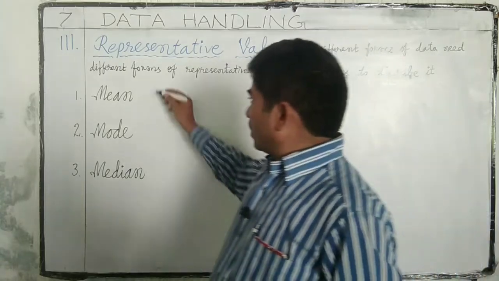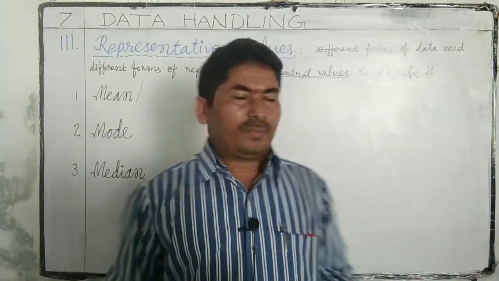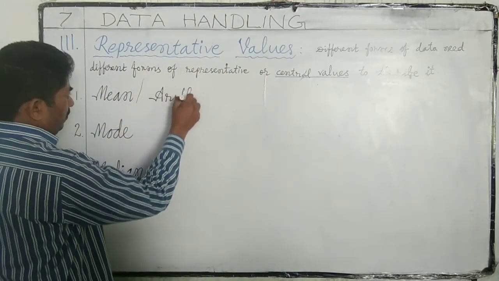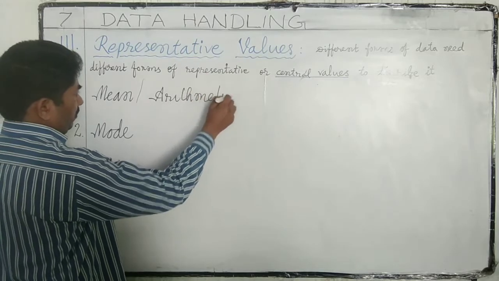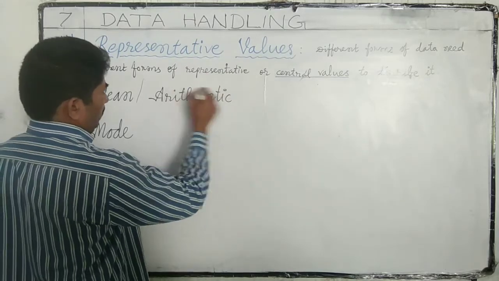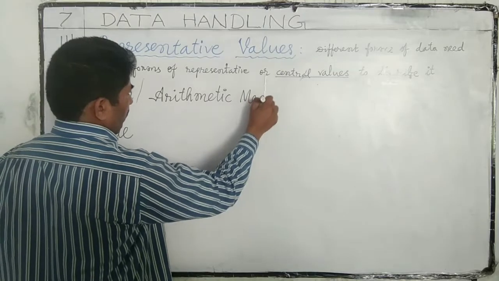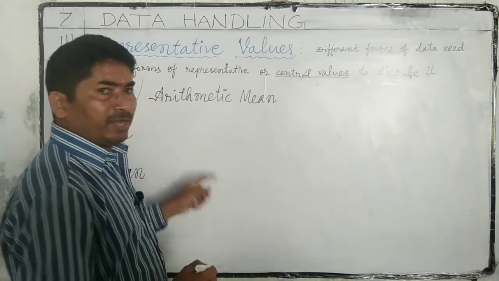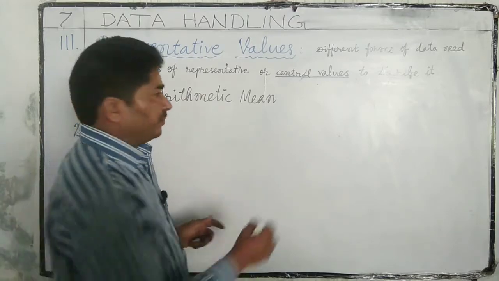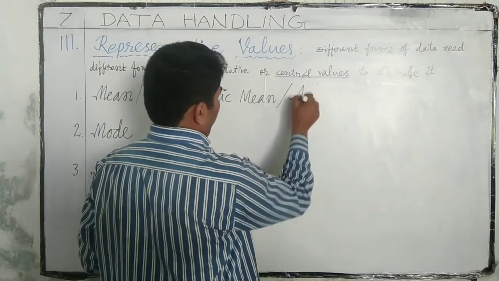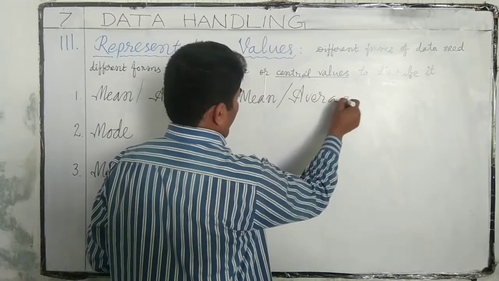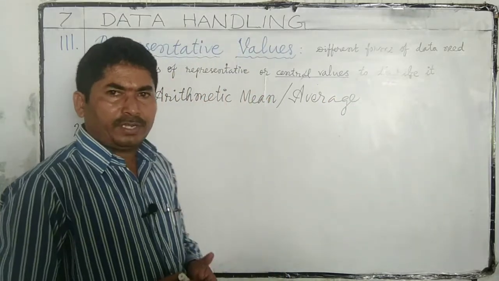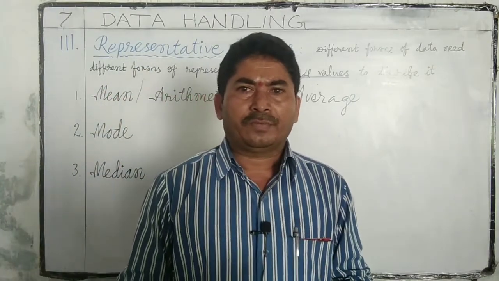Mean is also called arithmetic mean. Previously, we already learnt about this, that is average. Let us learn in detail one by one.